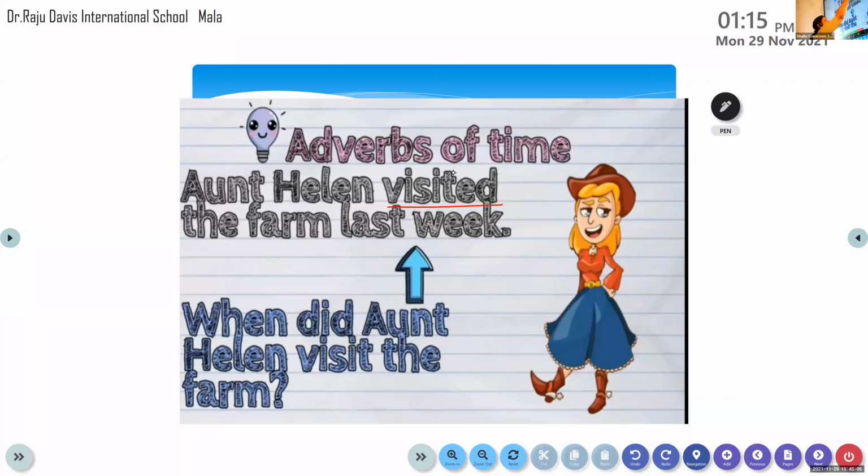Ask a question to the verb. When did she visit the farm? When? Come on, give me the answer. Have I muted you all? Yes, come on, give me the answer. Last week. Last week is the adverb of time. Is that clear to all of you? Yes. So that is the way.